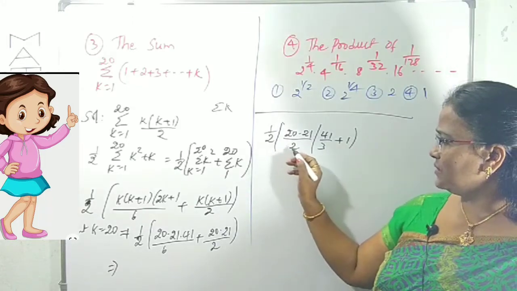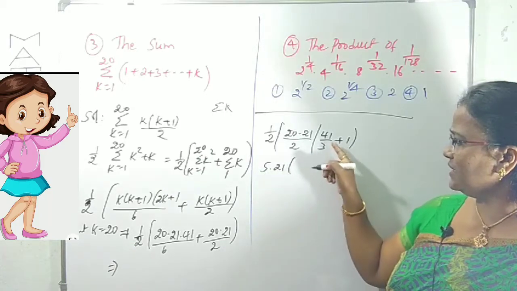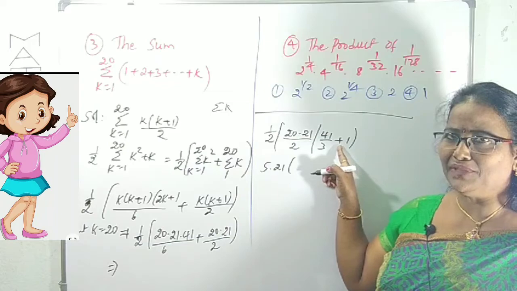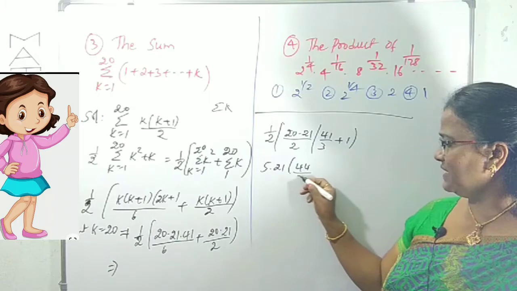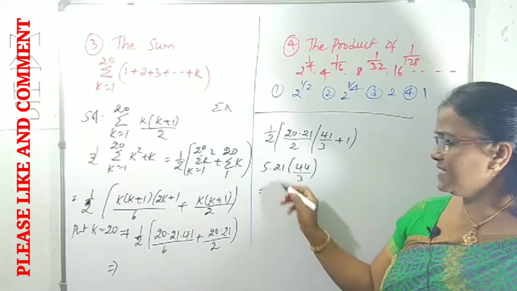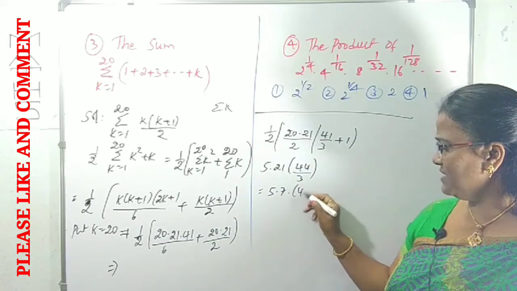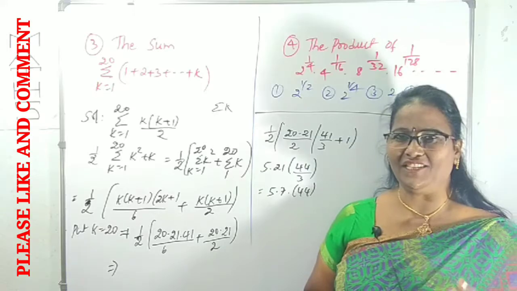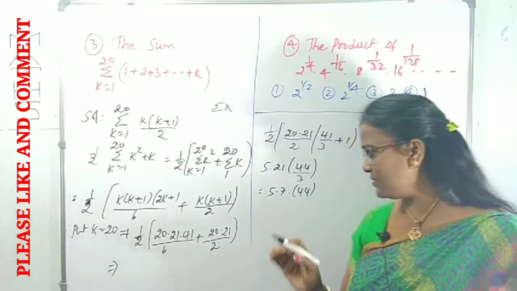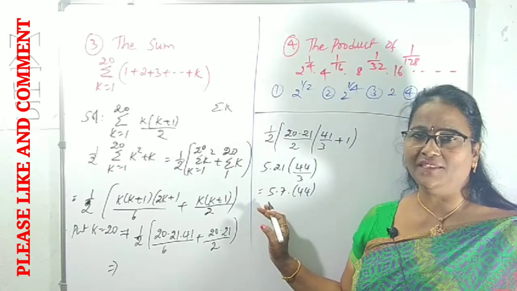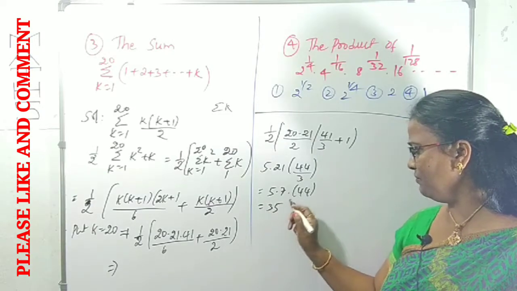Now here 2 into 2, 4, 4 5s are 20, 5 into 21 comes here. Now here 40 plus, but take the LCM 3, 41 plus 3 is 44. 44 by 3, right? Again 3 cancels in 21, 7 times. 5 into 7 of 44, right? All these calculations you can do in an easy way. Additions and multiplications, be thorough, because those play major roles in the calculation, right? 4, 5, 7, 35. 35 into 44.